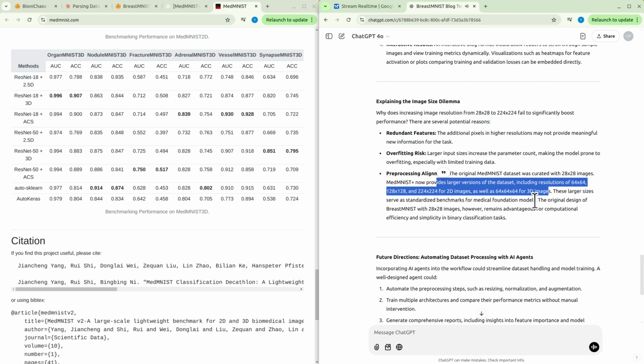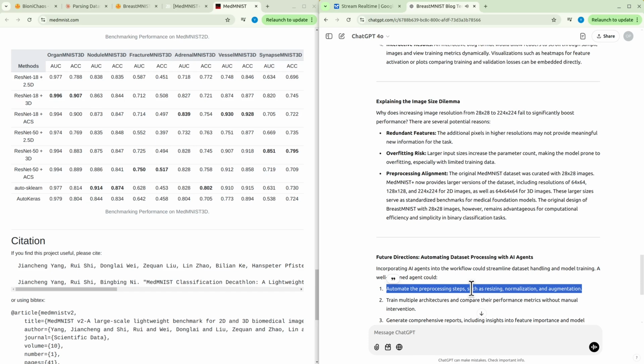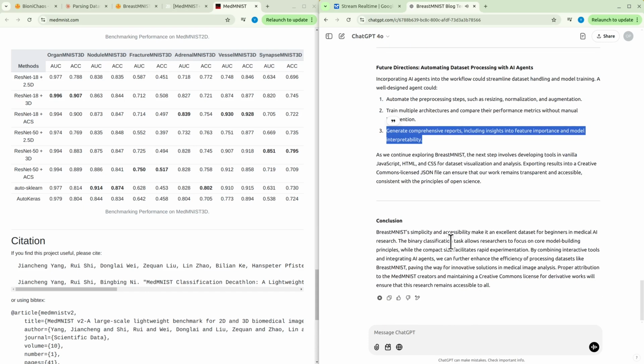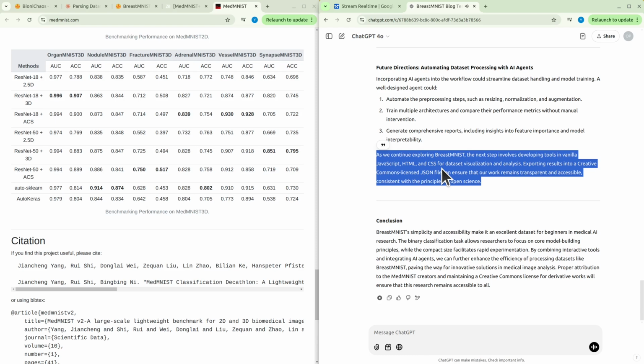Automate the pre-processing steps, such as resizing, normalization, and augmentation. 2. Train multiple architectures and compare their performance metrics without manual intervention. 3. Generate comprehensive reports, including insights into feature importance and model interpretability. As we continue exploring BreastMNIST, the next step involves developing tools in vanilla JavaScript, HTML, and CSS for dataset visualization and analysis. Exporting results into a Creative Commons licensed JSON file can ensure that our work remains transparent and accessible, consistent with the principles of open science.